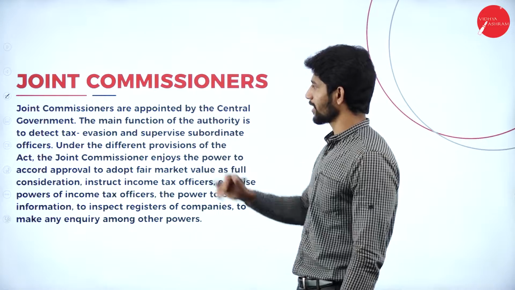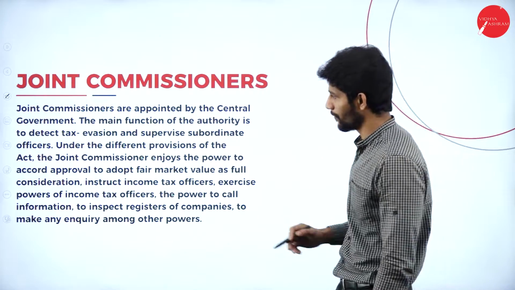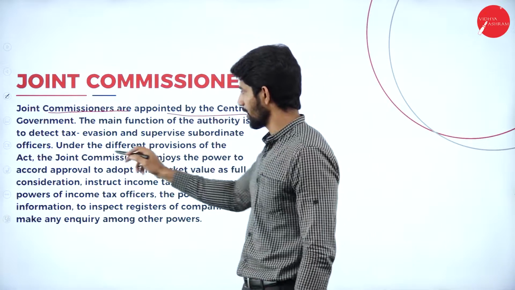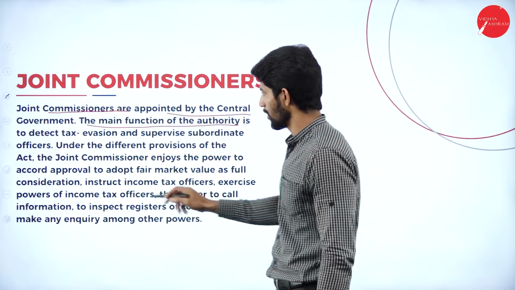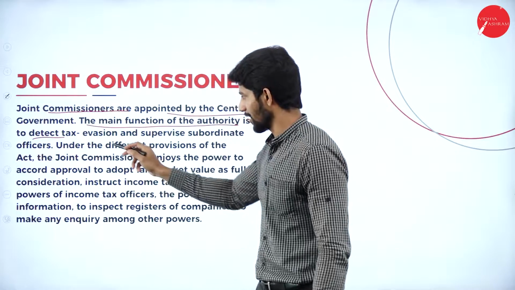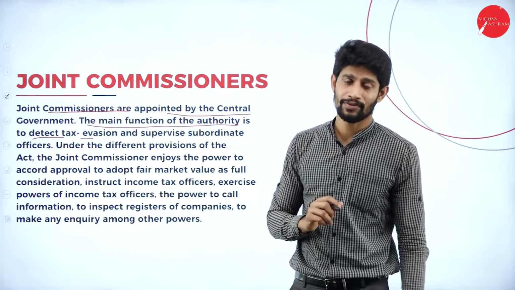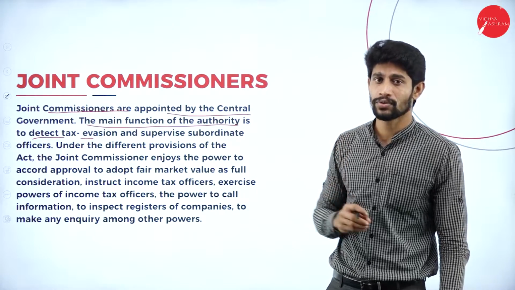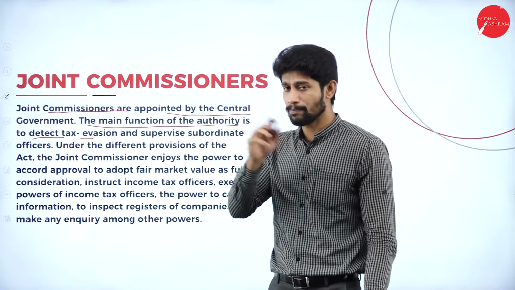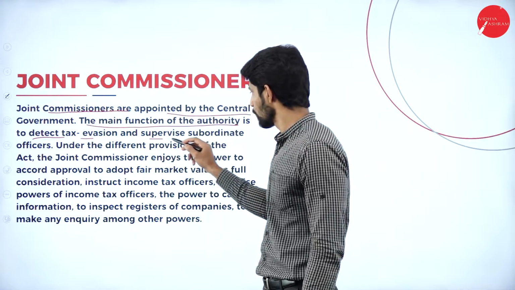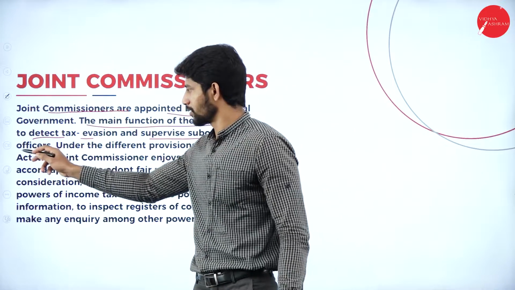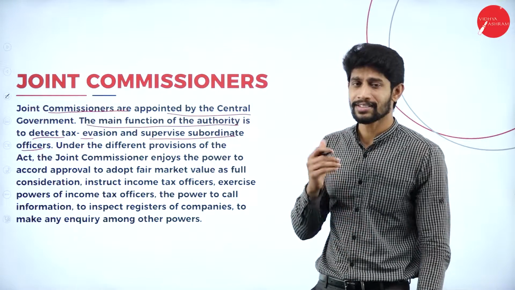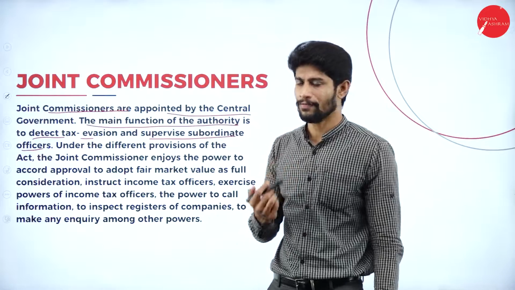Next one, Joint Commissioners. So what are the functions and powers? Joint Commissioners are appointed by the central government. Again, the main function of the authority is to detect tax evasion. That means if any person is escaping from tax, they are supposed to identify those kinds of persons, impose the tax, and supervise subordinate officers. Yes, the Joint Commissioner's function is also to supervise the subordinate officers like income tax officers.